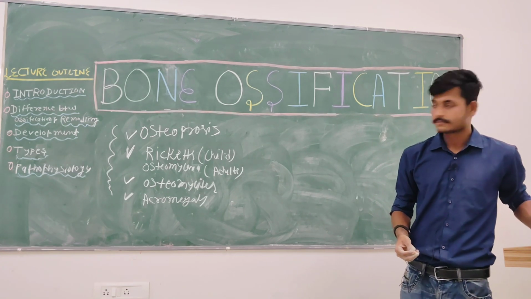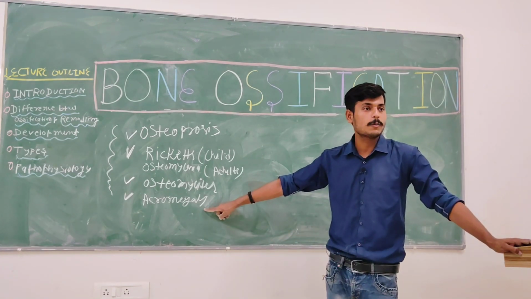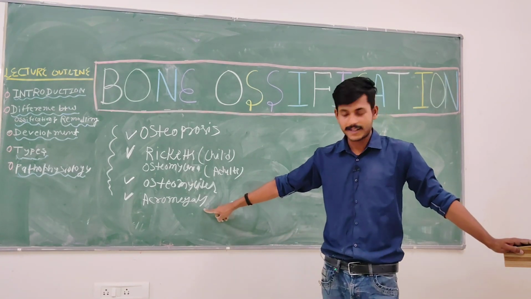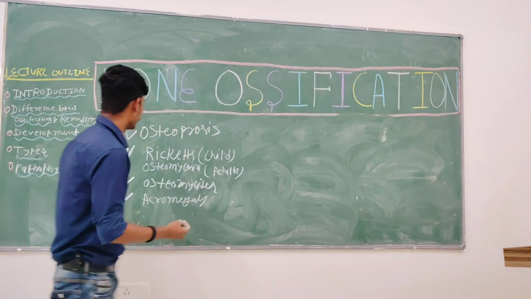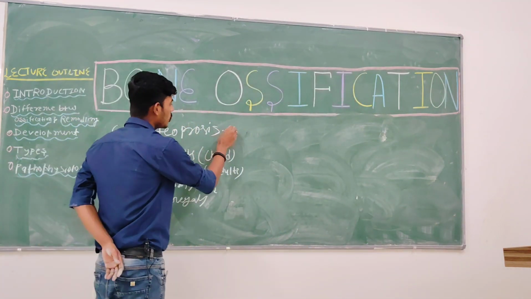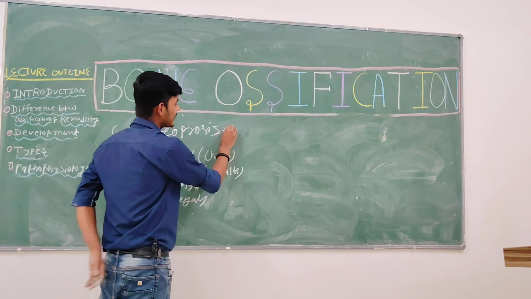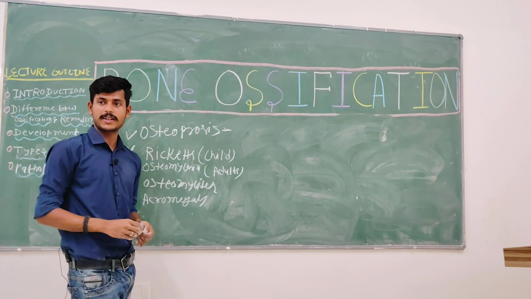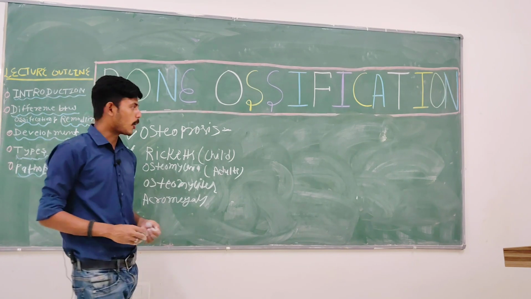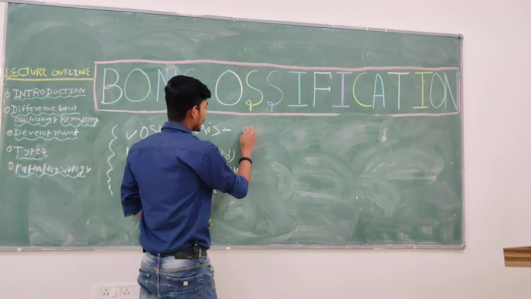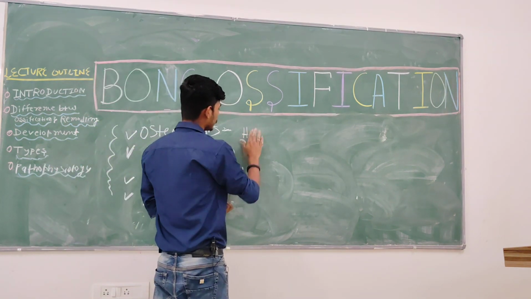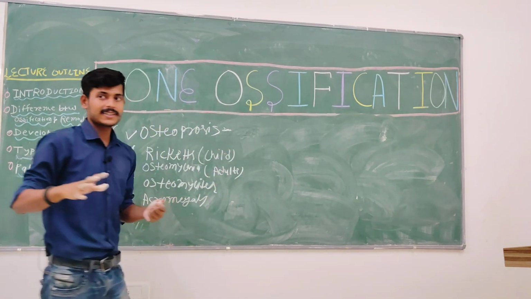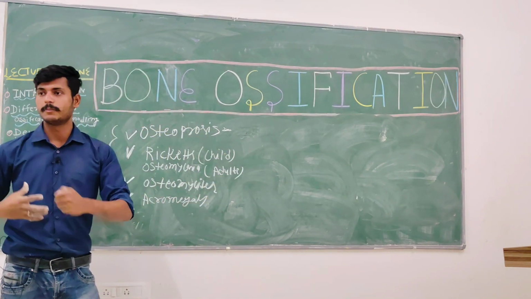Last, acromegaly. You didn't understand, right? I will tell you one by one. Osteoporosis is basically an age-related problem. There is a degeneration of minerals in the bone.